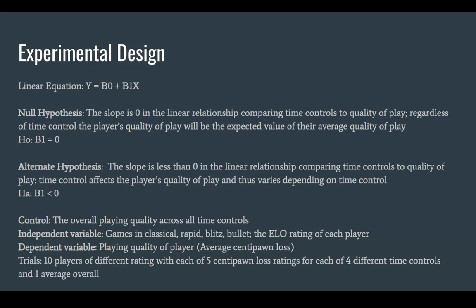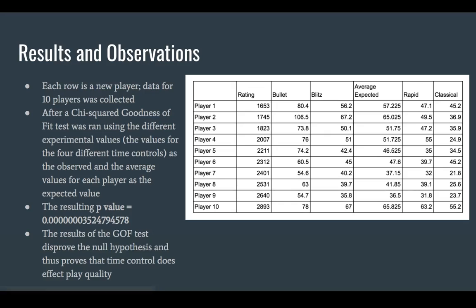The control group is the overall playing quality across all time controls, which was the average of all of the ratings, and the independent variable is the games in classical, rapid, blitz, bullet, the ELO of each player. The dependent variable is the playing quality of each player, which is the average centipawn loss data that was collected, and the trials are the 10 players of different rating, with each of 5 centipawn loss ratings for each of 4 different time controls and 1 average overall. So each row is a new player, and data for 10 players was collected.